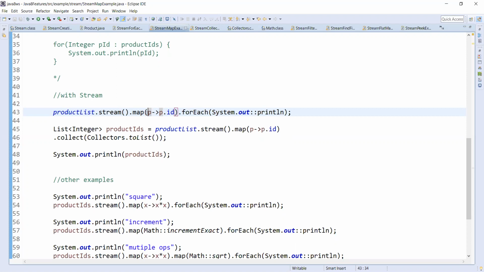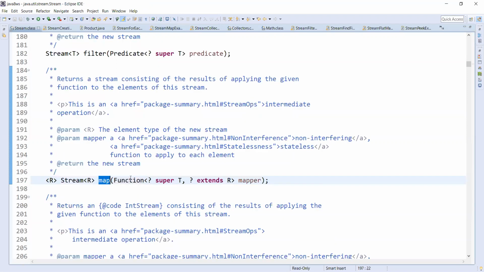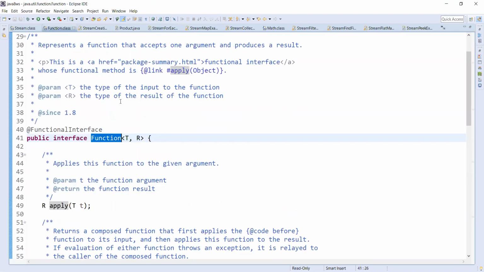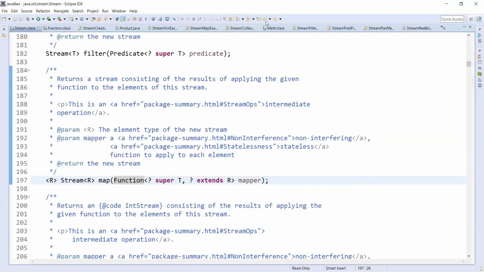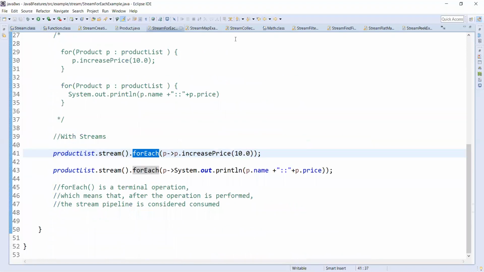I mean, we are creating a class for the functional interface, which is Function, and calling this apply method. So that means on each element of the stream,